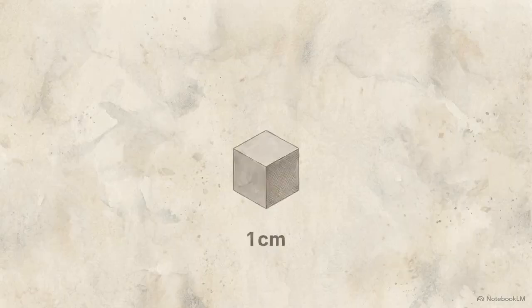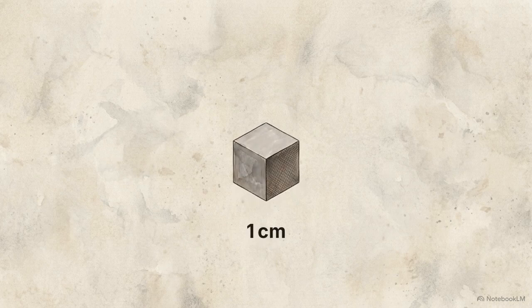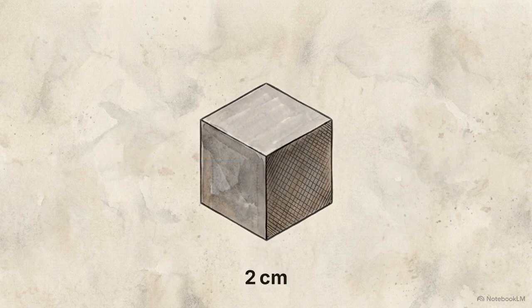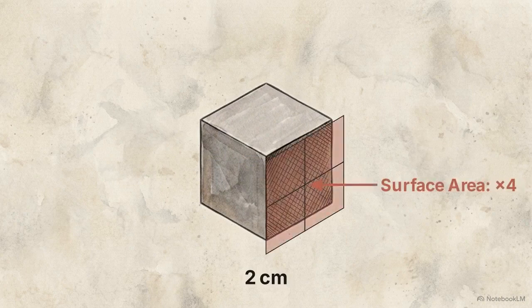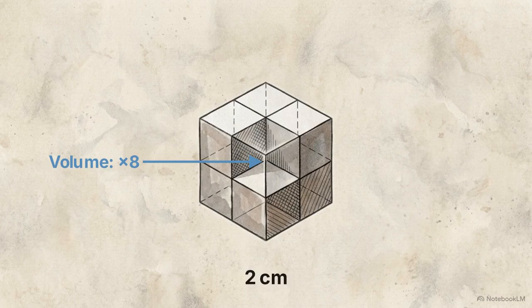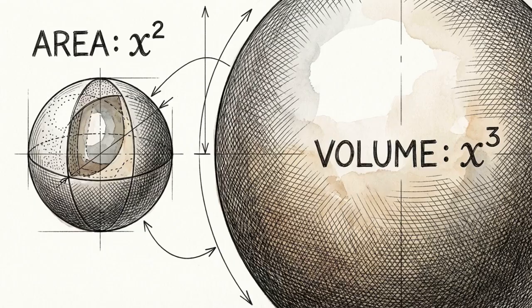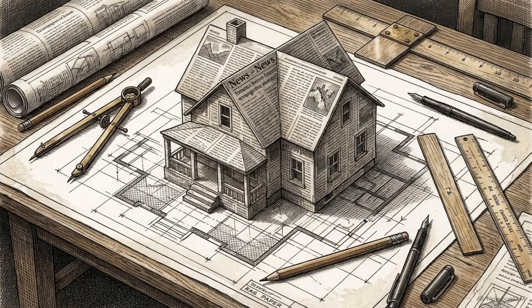Take this standard 1 centimeter cube. The flat face is its surface area, and the 3D space inside is its volume. If we double the dimensions to 2 centimeters, that surface area subdivides and quadruples, but the internal volume octuples, holding exactly 8 cubic centimeters. This is the core of the square cube law. As an object grows, its volume scales at a cubic rate, while its surface area only grows at a square rate. This rule governs everything we build.